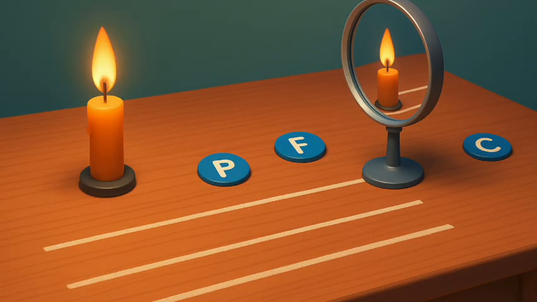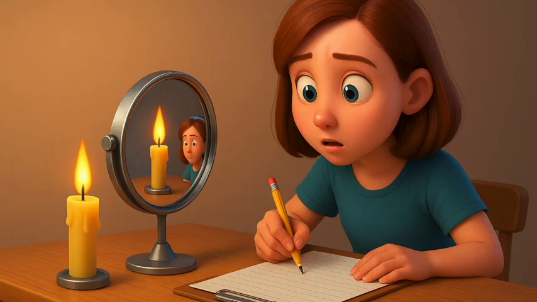Repeat the activity by placing the candle A just beyond C, B at C, C between F and C, D at F, and E between P and F. In one of the cases, you may not get the image on the screen. Identify the position of the object in such a case. Then, look for its virtual image in the mirror itself, and note down and tabulate your observations.